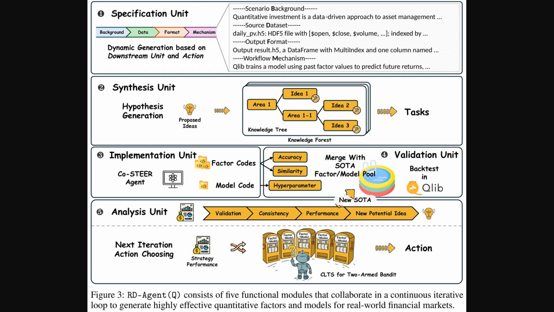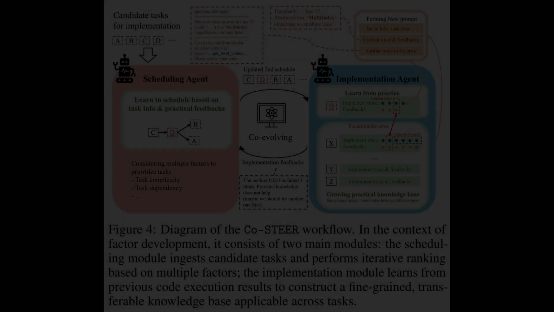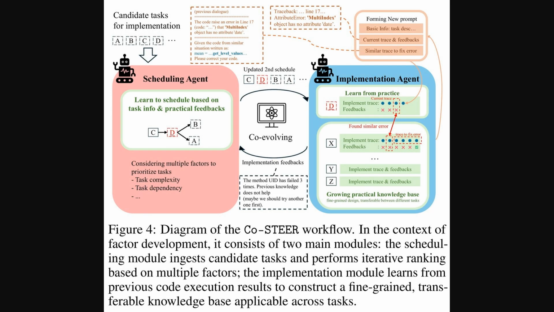This whole process then feeds back, creating that continuous loop for improvement. Okay, so we just talked about the implementation unit and its CoSTEER agent. Here gives us a closer look at how that CoSTEER workflow actually operates. It's really about two agents working together, a scheduling agent and an implementation agent.